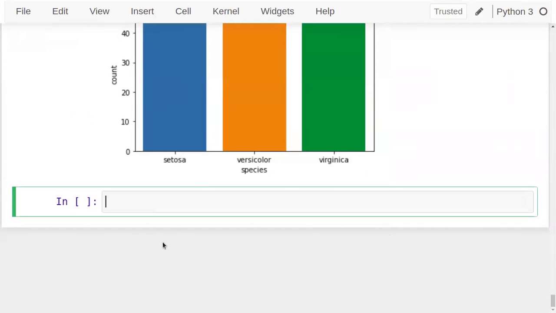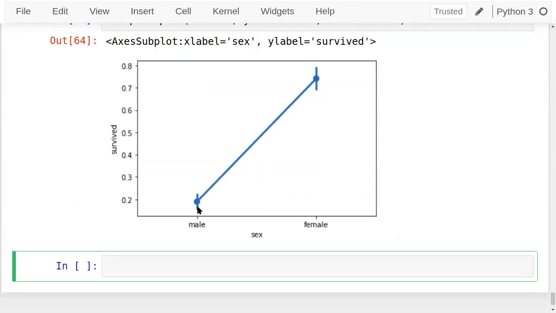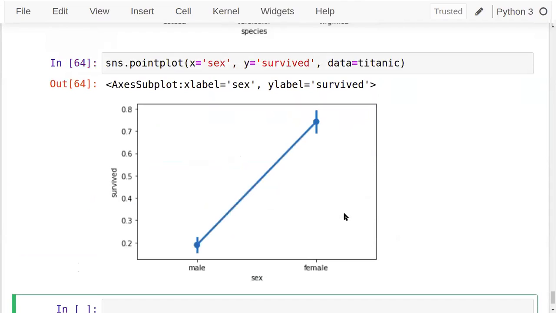Again, sex against survived: the number of males survived and females survived. Only points are given and they're connected, so you can check the comparison. If you use the bar plot, it will show the bar, but with the point plot you see points and their connected points.